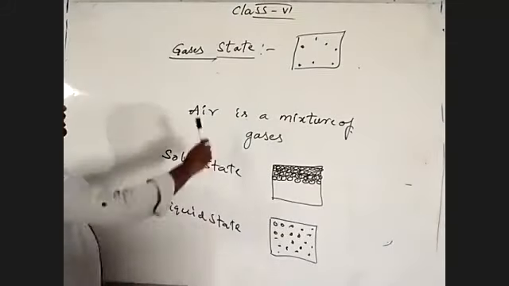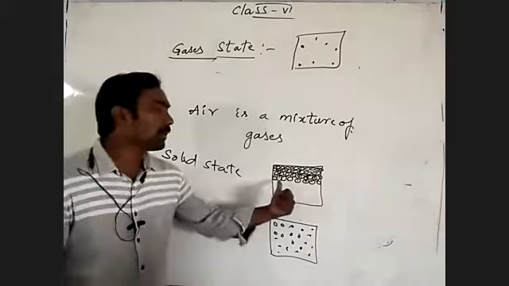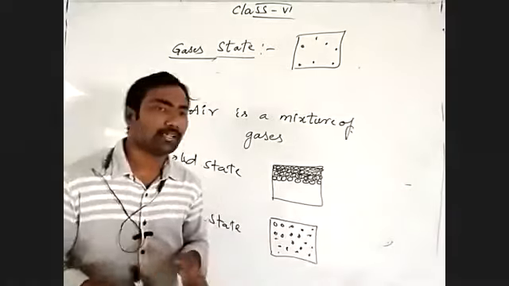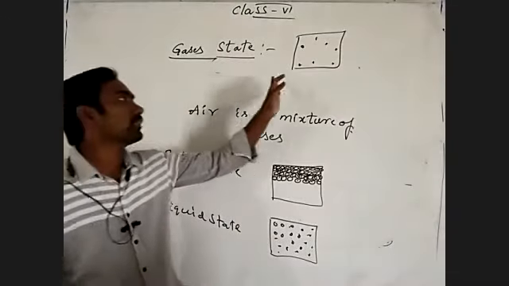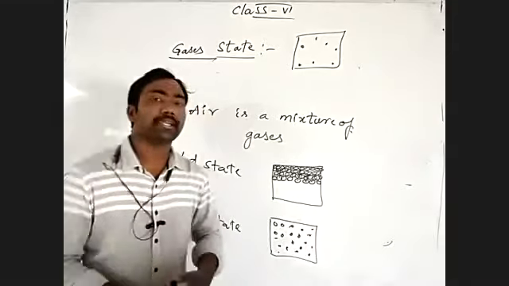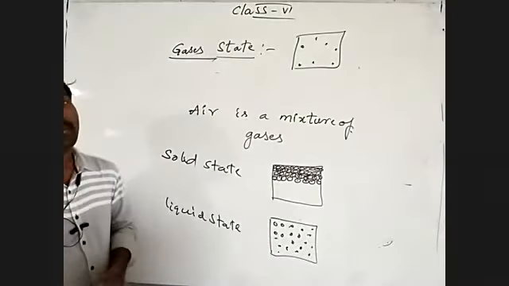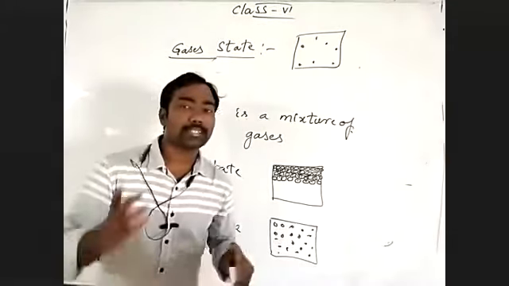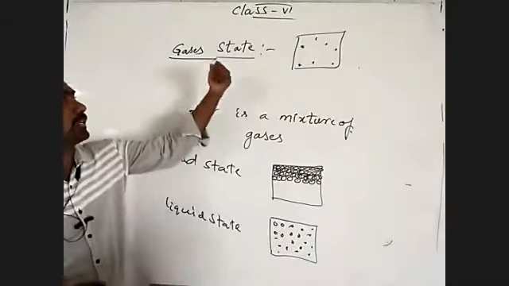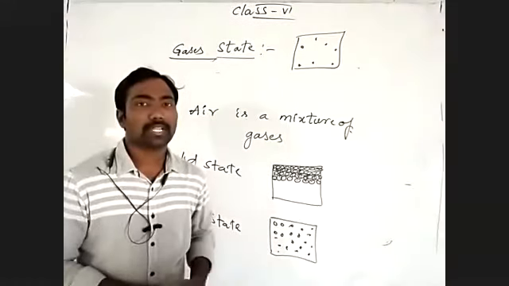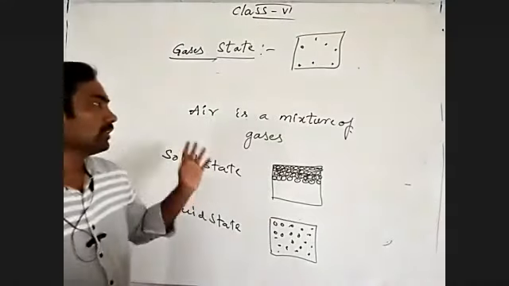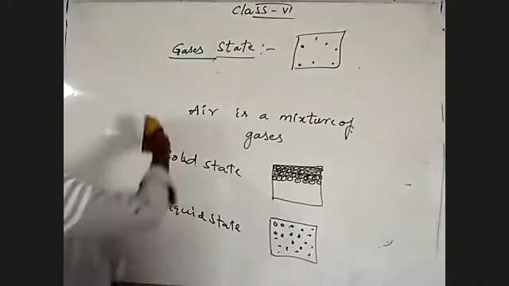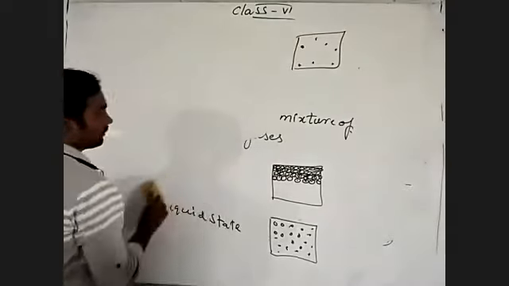Coming to that, solids have more intermolecular force, liquids have less, and the gaseous state has the least intermolecular force, but the intermolecular space is more in the gaseous state. Okay, understand? So these are small clarifications on the states of materials.